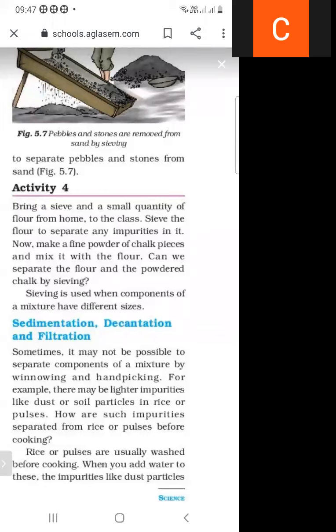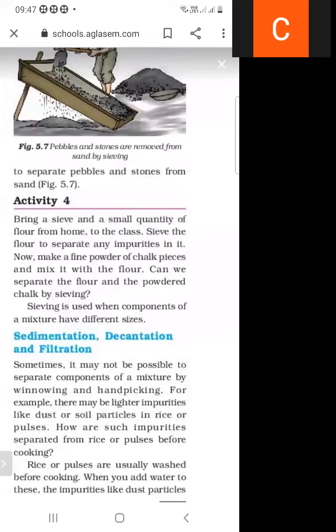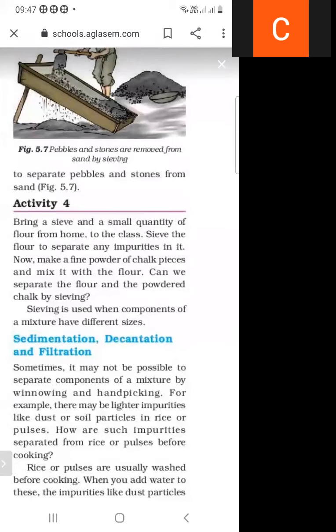So this is Figure 5.7. In Figure 5.7, we are separating pebbles and stones. Pebbles and stones are removed from the sand with the help of sieving, as shown in Figure 5.7. Next is Activity 4.